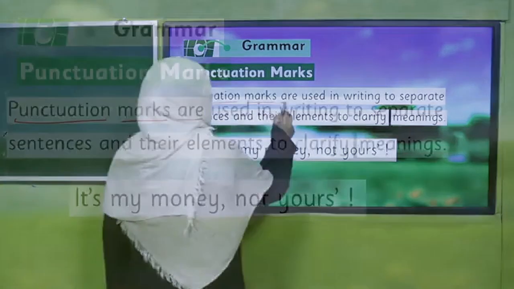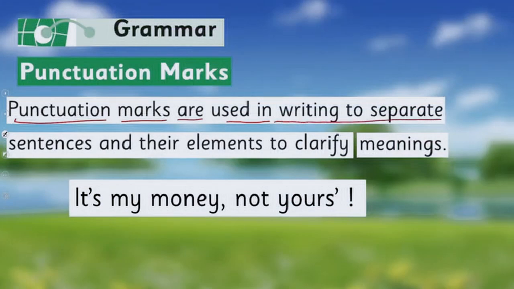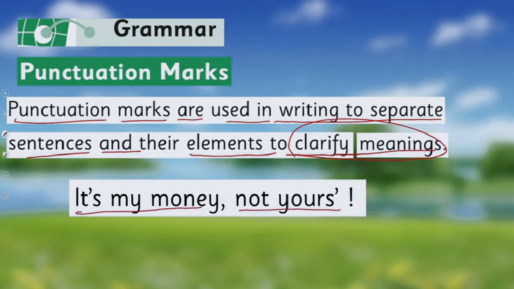Punctuation marks are used in writing to separate sentences and their elements to clarify meanings. In a sentence, we put different punctuation marks to clarify meanings. For example, it's written here, "It's my money, not yours." If I don't put a comma over here, what does it mean? "It's my money not yours."